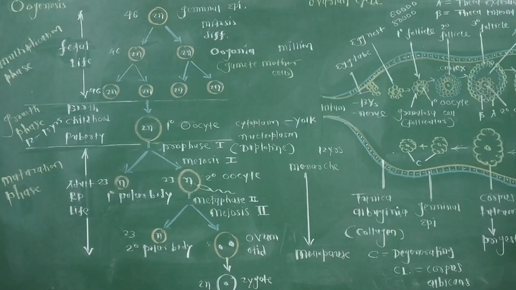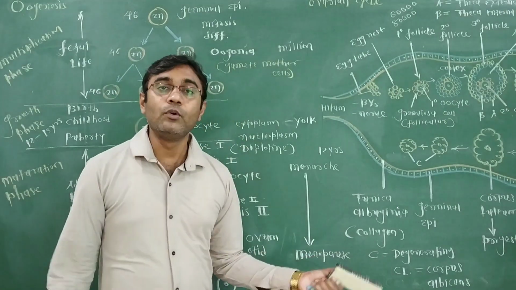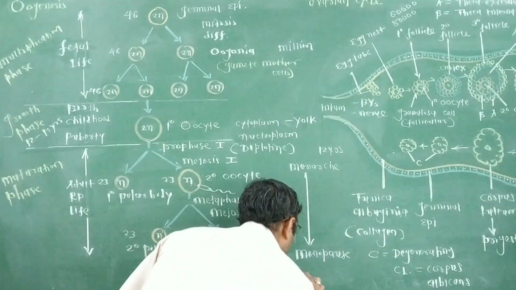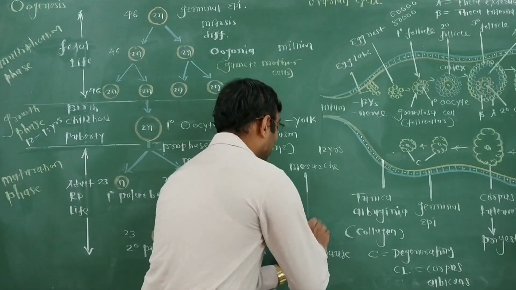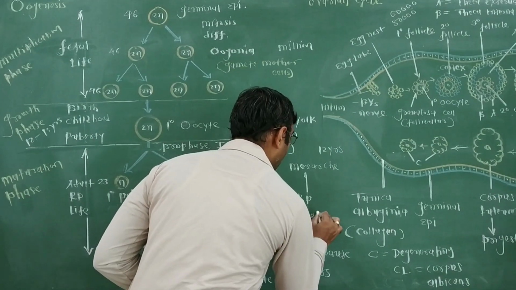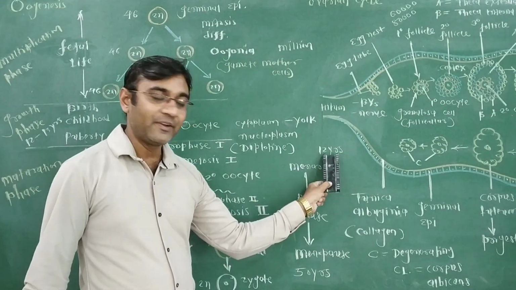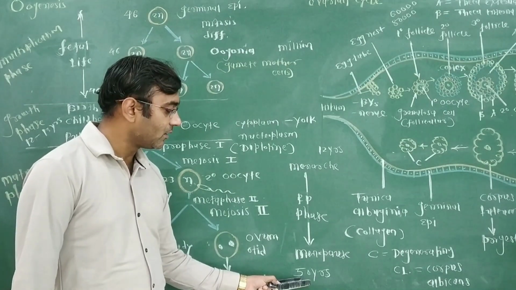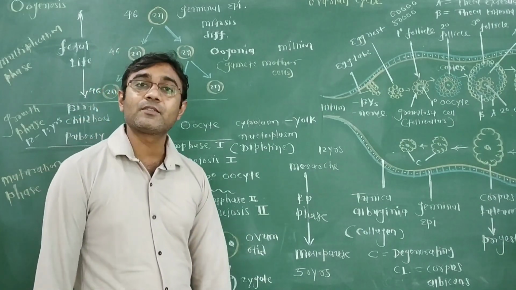Menopause is the phase of the female life cycle where she is sexually inactive, with no ovarian cycle and no menstruation cycle. So the menstruation cycle stops around 50 years of age, that is menopause. In between there is the reproductive life or reproductive phase. Menarche, the beginning of the menstruation cycle, is around 12 years of age. Menopause comes at 50 years of age. So nearest to 38 years, that is the reproductive phase of a female.